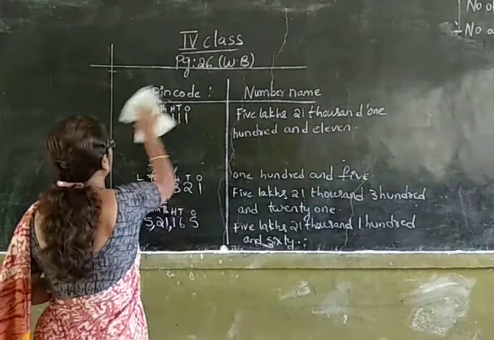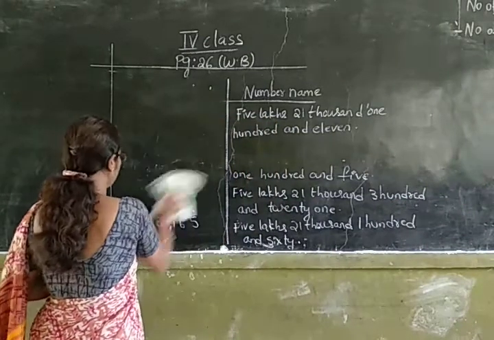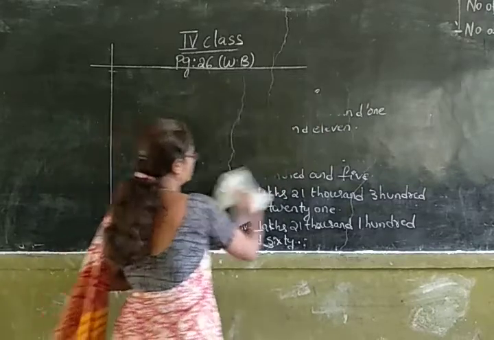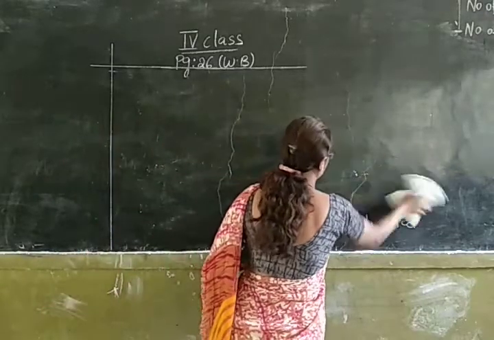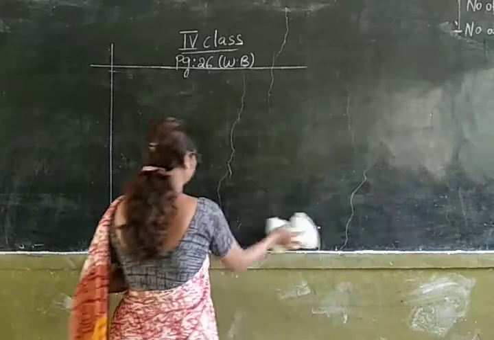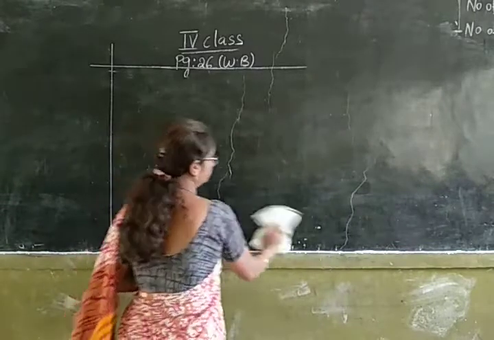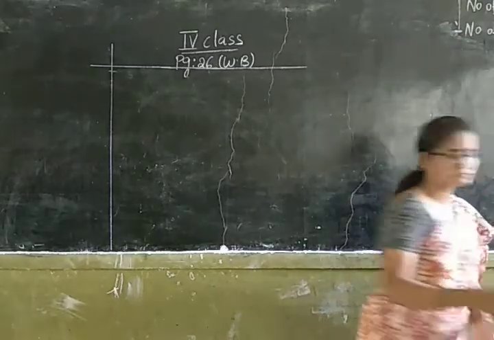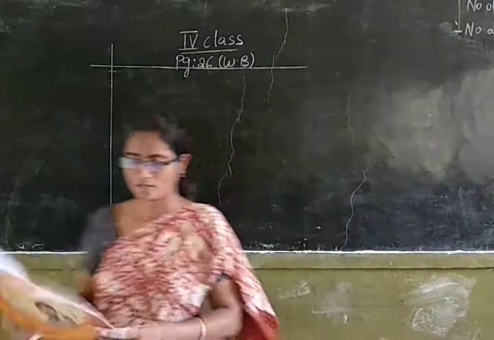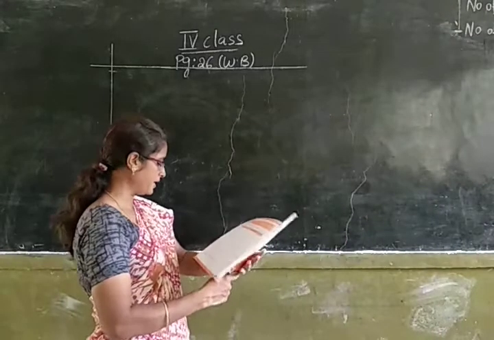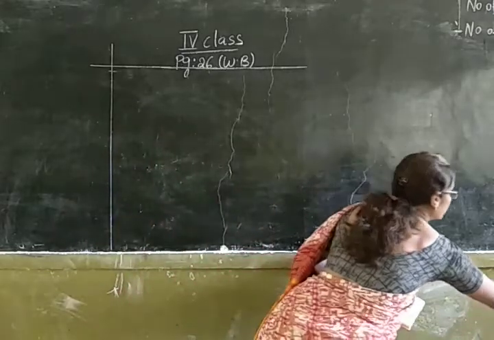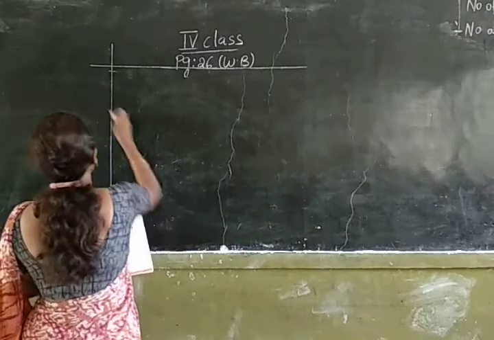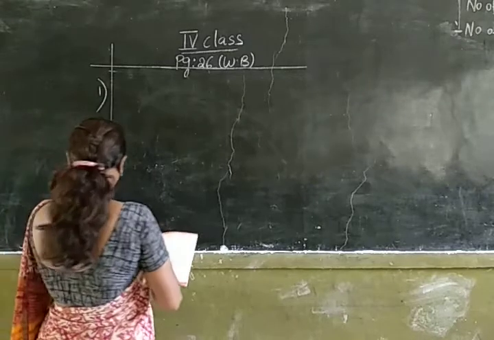Okay. There are few questions given under the table. Now let us try to answer those questions. So what is the first question? Arrange the pin codes in ascending order.